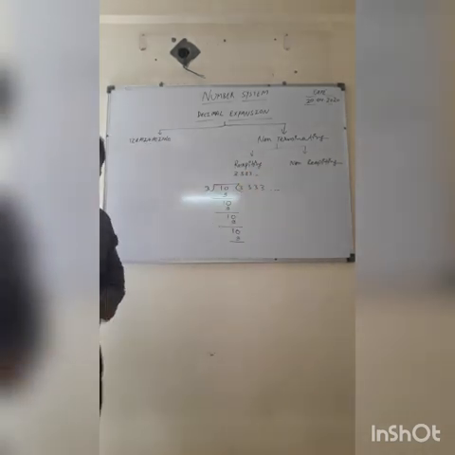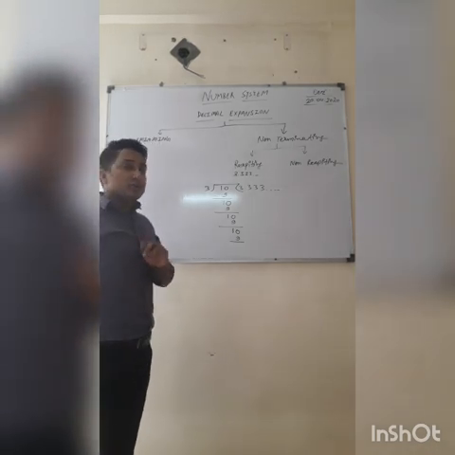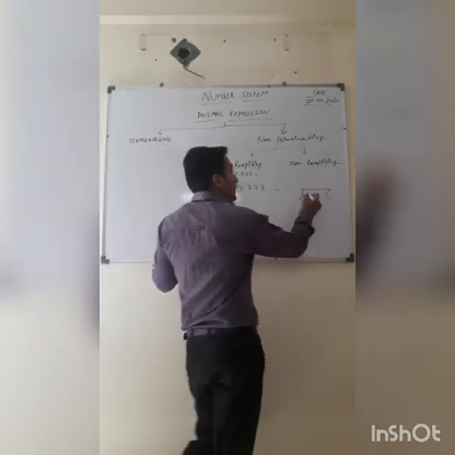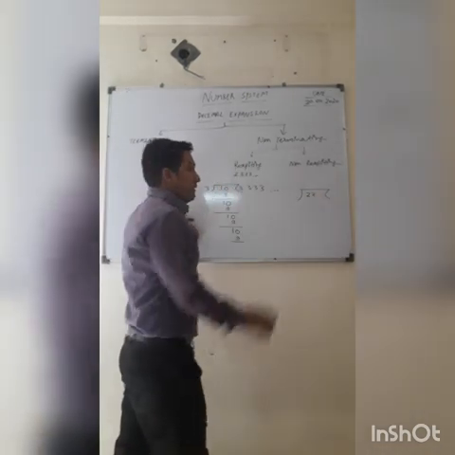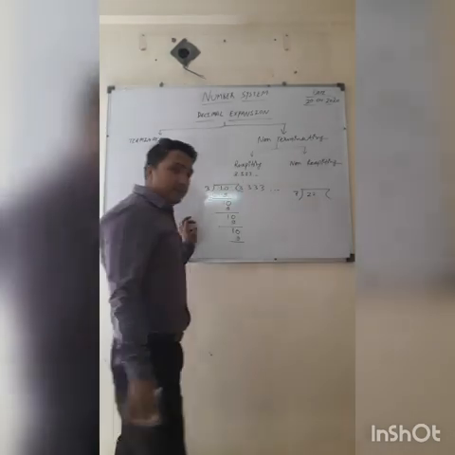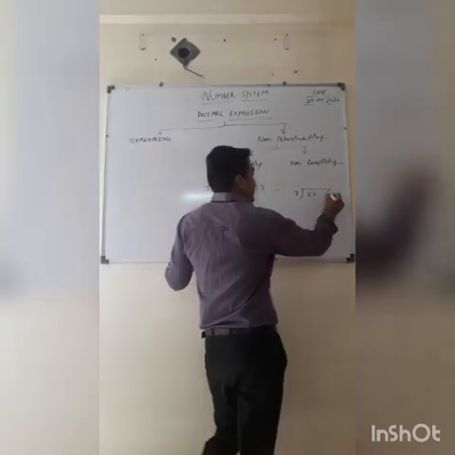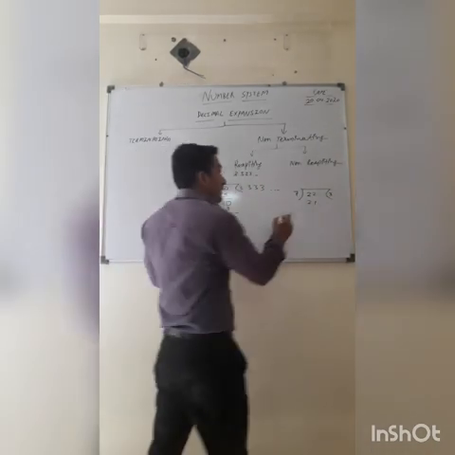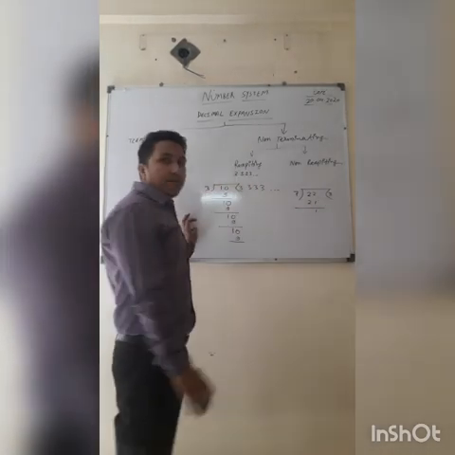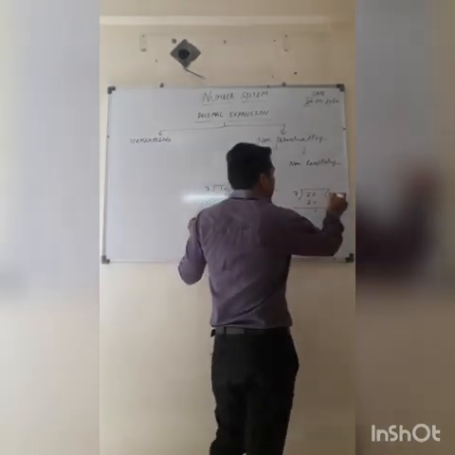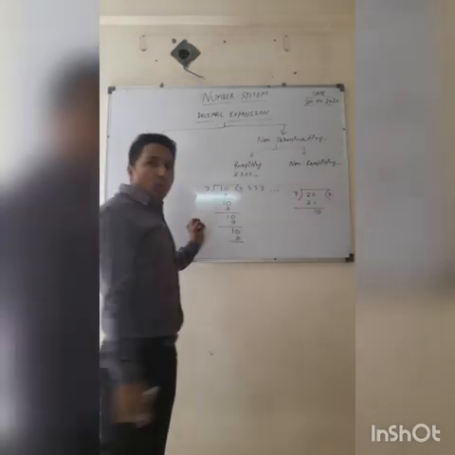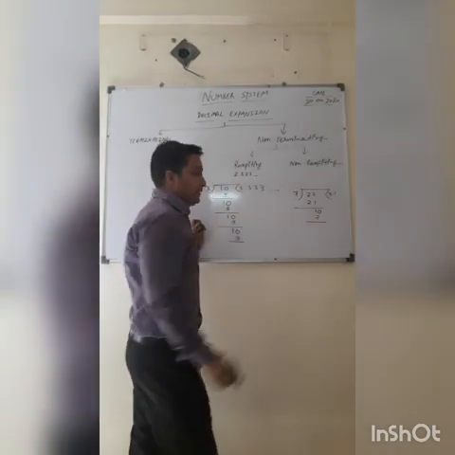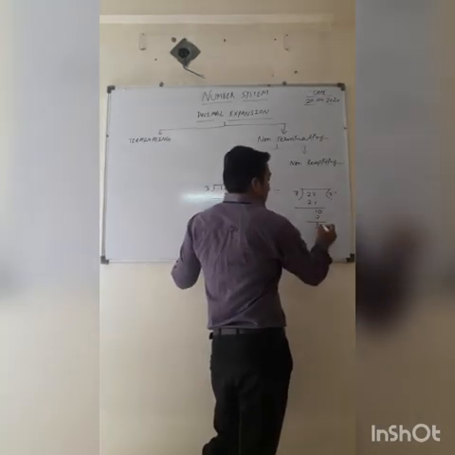Now if we are talking about non-terminating and non-repeating, what is the meaning of non-terminating, non-repeating? For example, if I am dividing 22 by 7, so first of all I will write 7 3s are 21. What will be the remainder? Remainder will be 1. Now what I have to do? I will put one decimal and 0. Now 7 ones are 7. Remainder will be 3. Now one more 0.